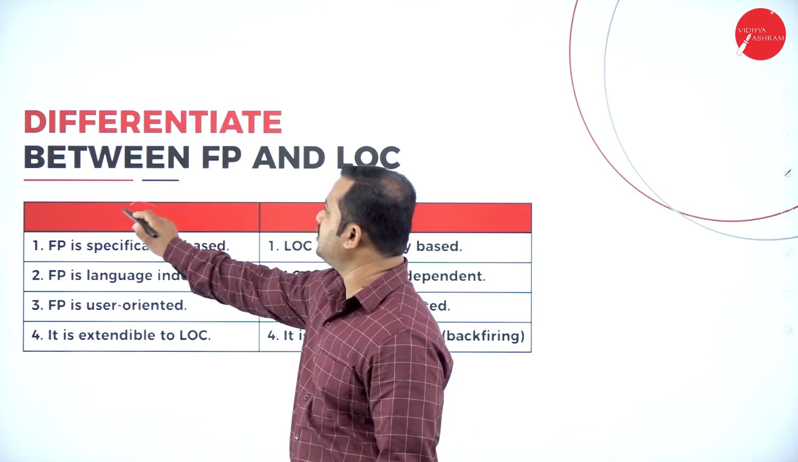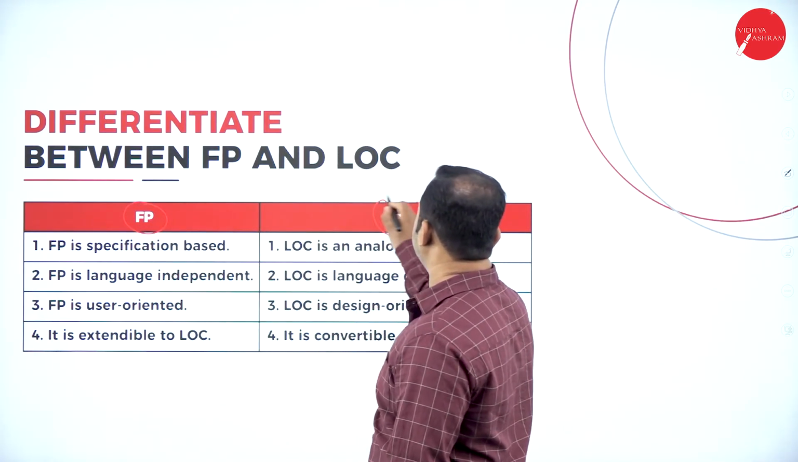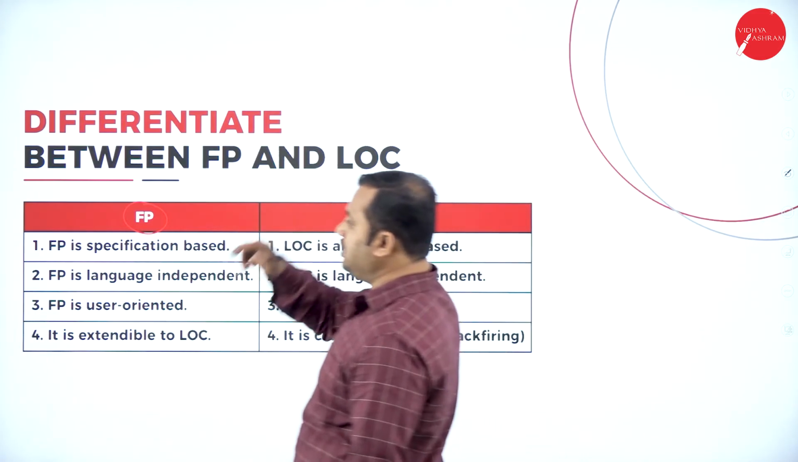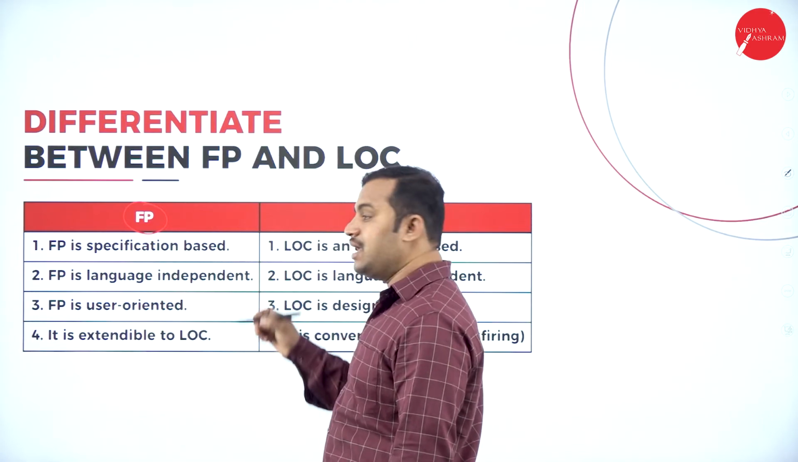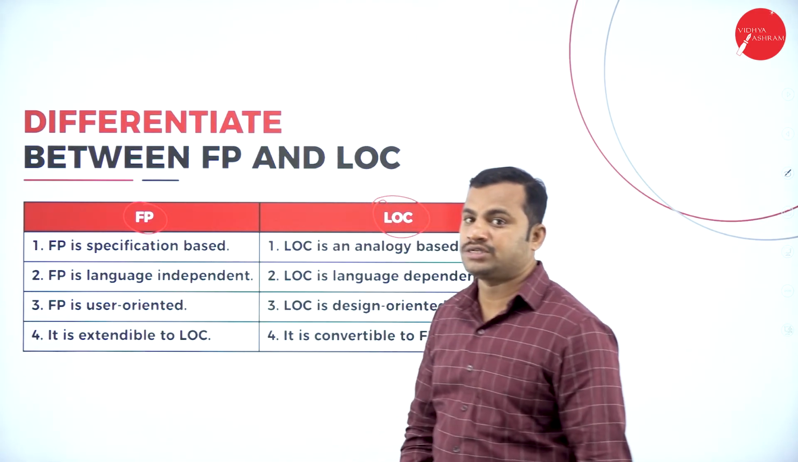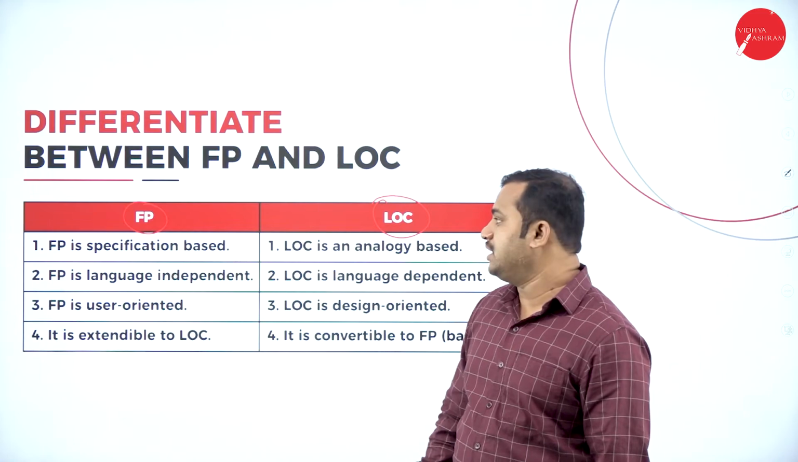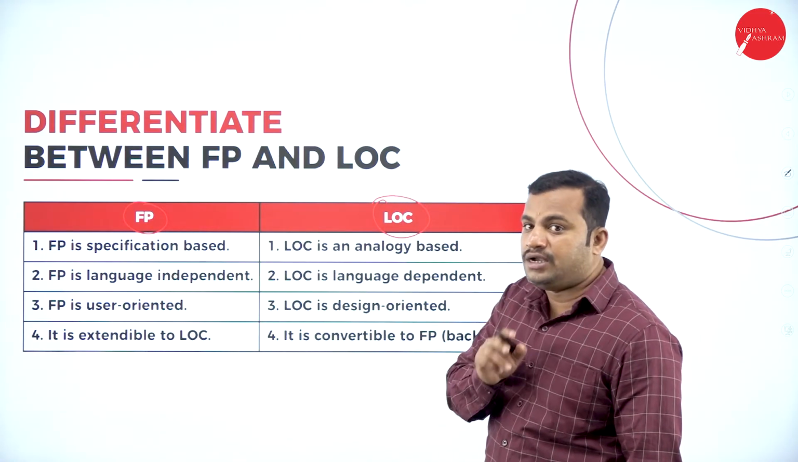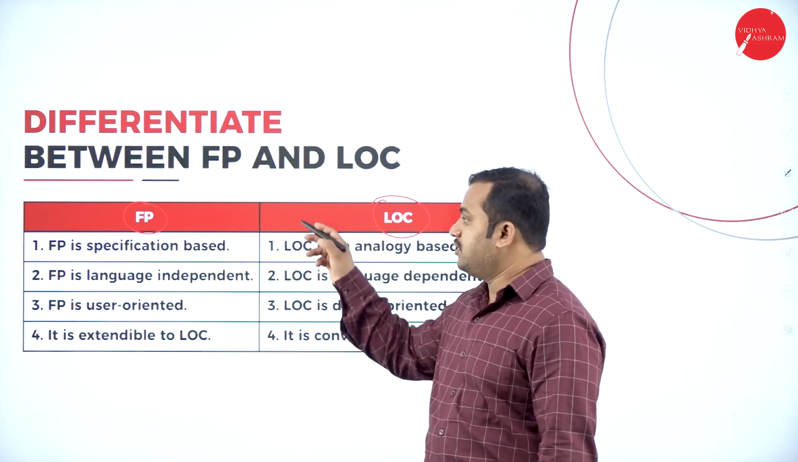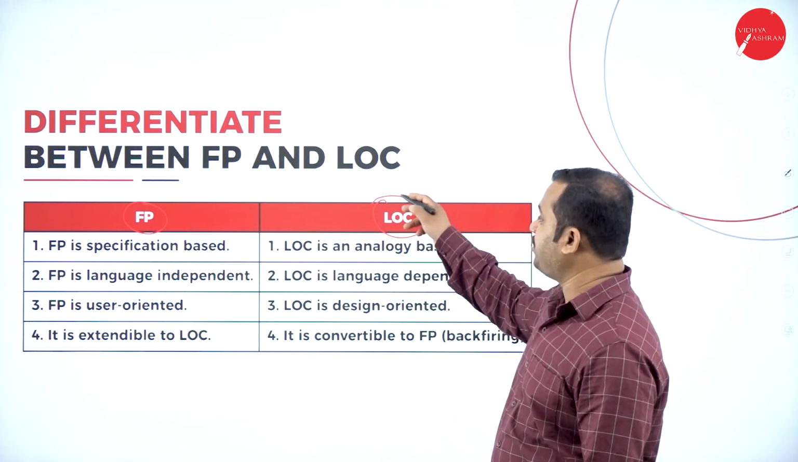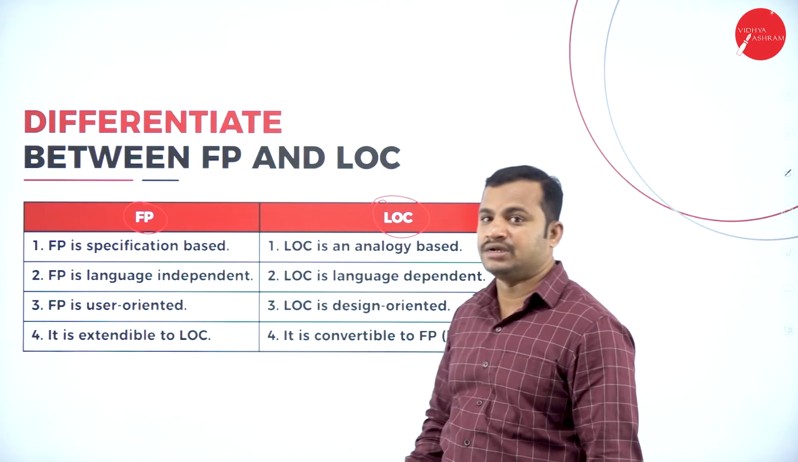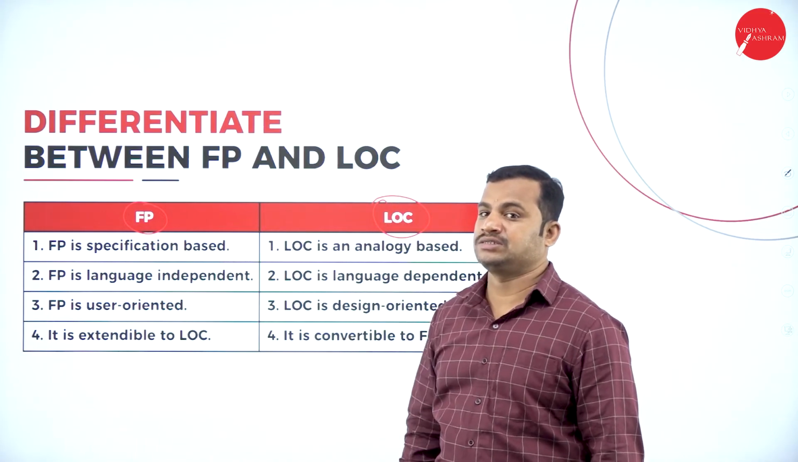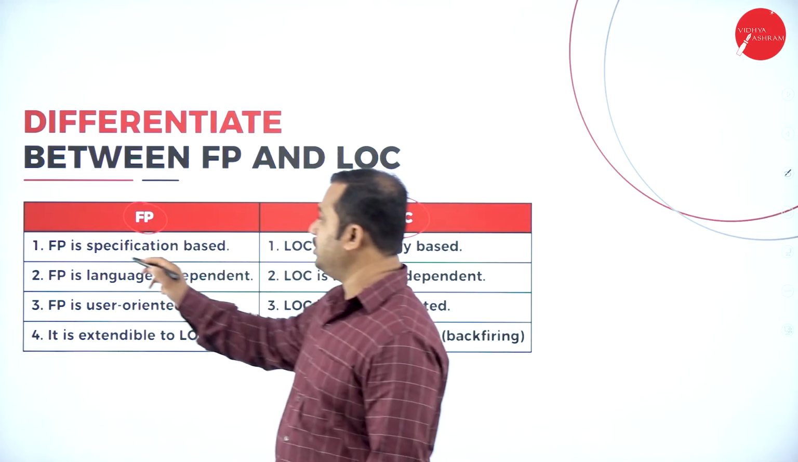Then what is the difference between function point analysis and lines of code? These are interconvertible, but there is some difference between function point analysis and lines of code, because at the time of interconvertibility, they get differences. So function point analysis, FP, and lines of code are considered here, along with the unadjusted function point analysis.